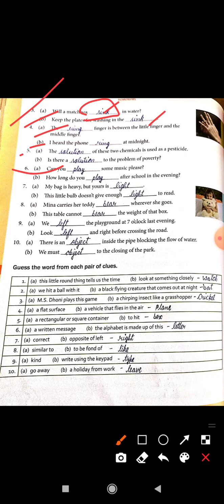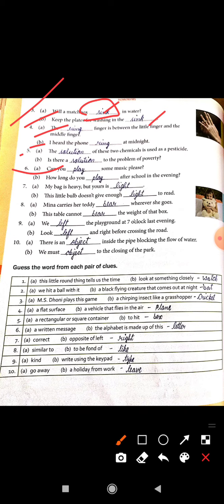Seventh point: my bag is heavy but yours is light. And second: the little bulb doesn't give enough light to read. Both fill in light, same spelling, same pronunciation, but the meaning is different.